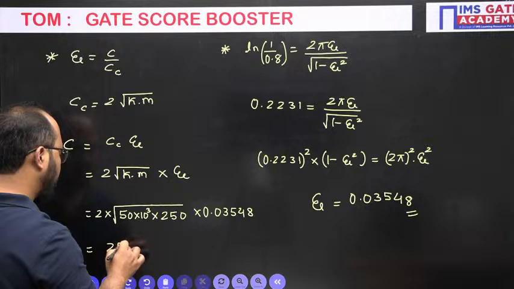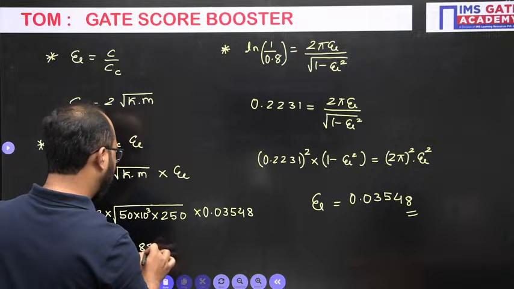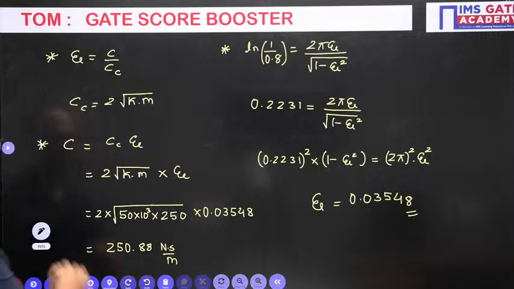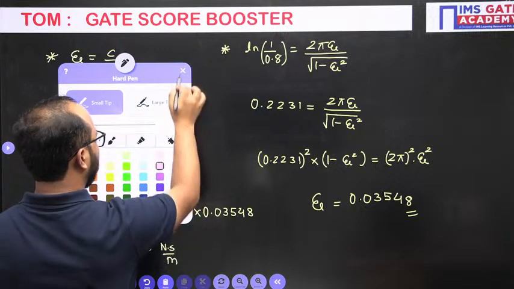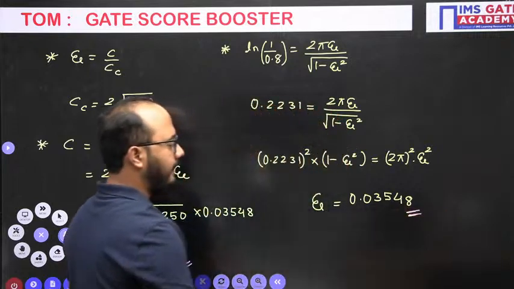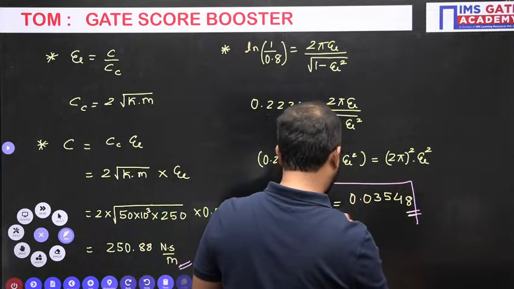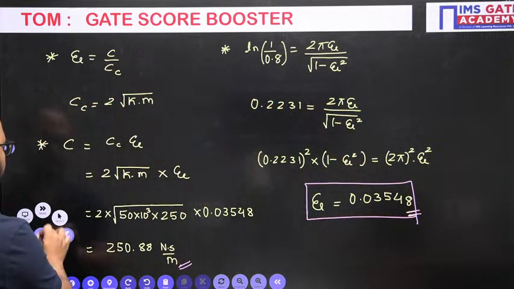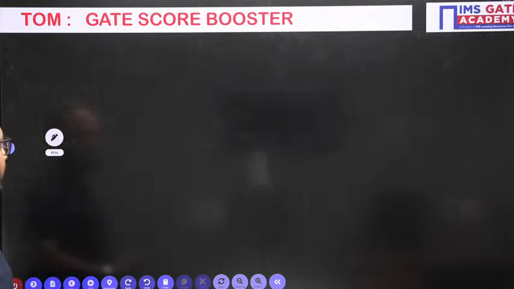250.88, approximately 250, we will get the answer 0.88 Newton second per meter. This is the answer of damping coefficient. I hope now it is clear, everyone. These are the answers. Done? Okay. We'll move to the next problem, guys.